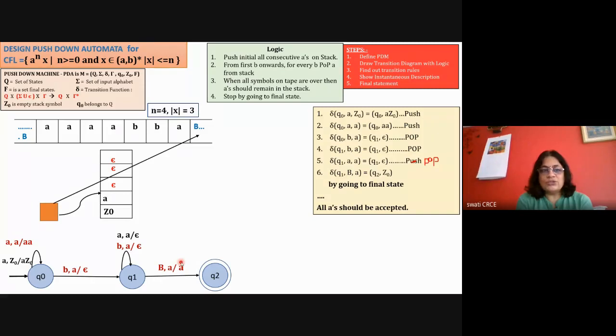So all A's should be accepted. All A's also should be accepted. Okay, so this is done for this particular example. Now, as I told you, all A's should also be accepted.